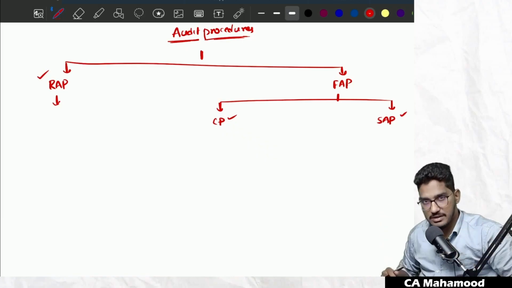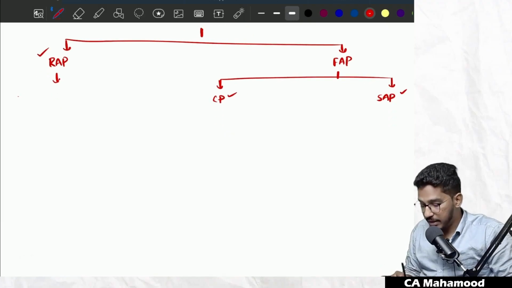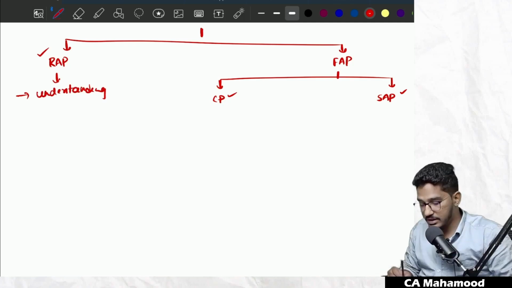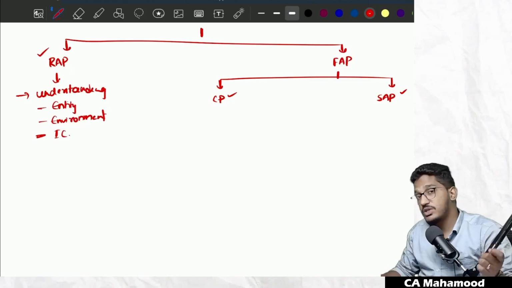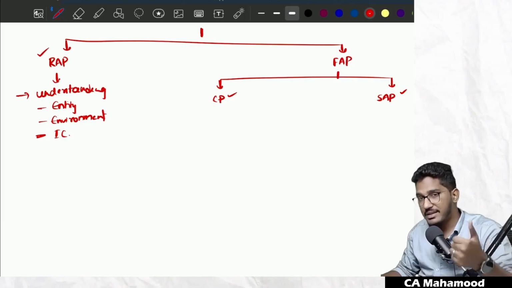Sir, what actually happens in the risk assessment procedures? It has been defined that risk assessment procedures are those procedures which are performed to obtain understanding of three things. Which three things, sir? Number one, to obtain an understanding of the entity, to obtain an understanding of the environment in which your client is operating, and also to obtain an understanding of the internal controls which your client is having. So the first thing we do when we start the audit is to perform procedures to obtain understanding of three things: entity, environment, and its internal control.